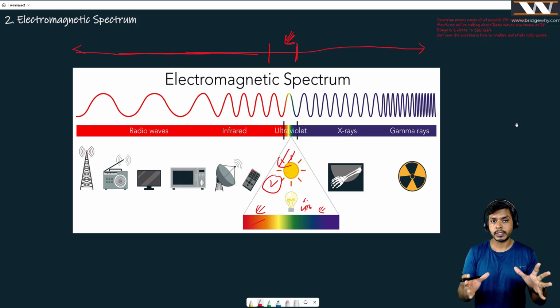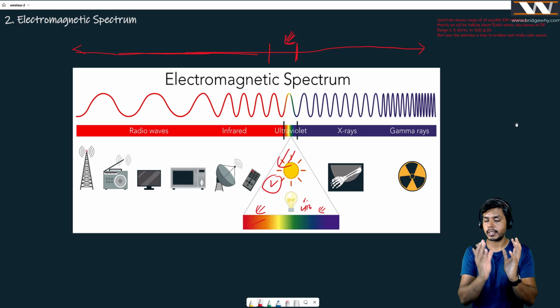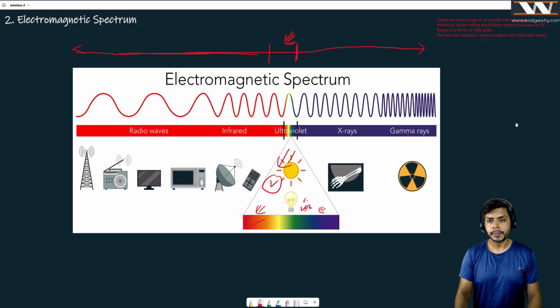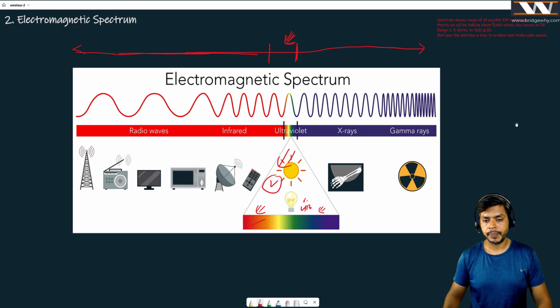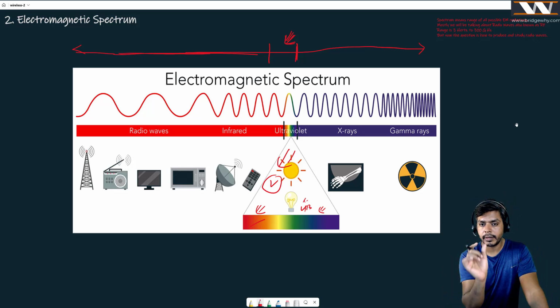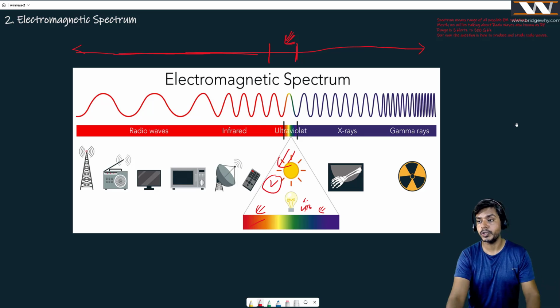So do not get confused between the Hertz experiment and the sun, because the sun is the ultimate source of energy. It is radiating so many radiations, right? And if we study them, if we draw everything on a piece of paper, then basically we get the electromagnetic spectrum. The thing which you see is a really small piece of this electromagnetic spectrum. Believe me, there are other things beyond that which you can't even see.